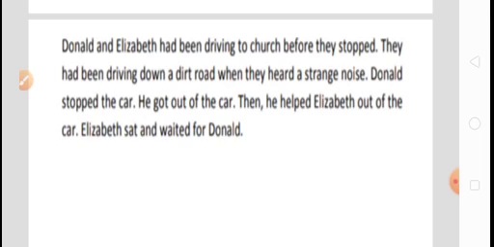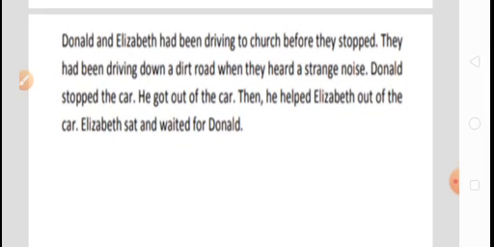Look, in the next sentence, the same thing has been given here. They had been driving. Once again, they is obviously a pronoun, but here it is used as the subject. And after the subject, what is over here? Had been is used as what? Auxiliary verb. Driving is nothing but the verb ing form, and the rest is the object and complement. So when they were driving towards the church through a dirt road, what did they hear? They heard a strange noise.